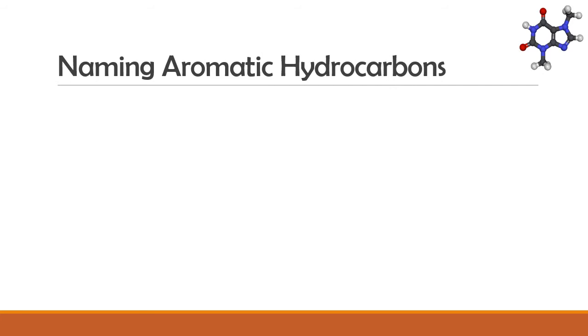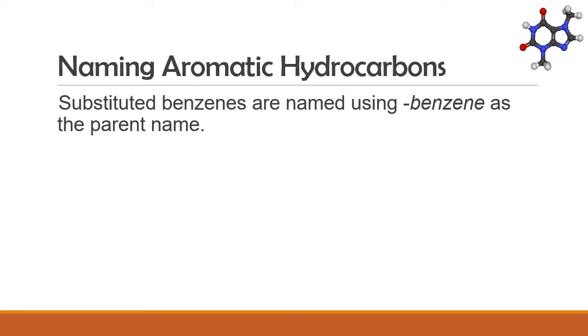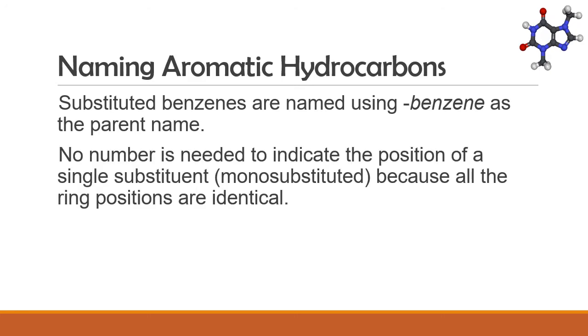Naming benzene-based aromatic compounds is quite simple because they use the word benzene as the parent name. If there is only one side chain, no number is needed to indicate its position. A benzene ring with one side chain is also referred to as a monosubstituted benzene. Here are some examples of naming monosubstituted benzenes.